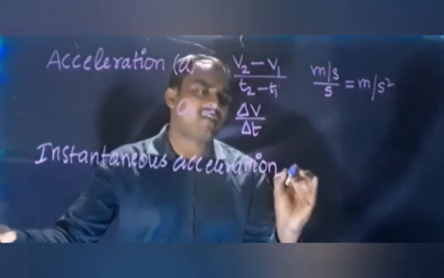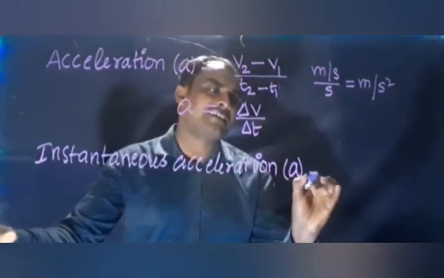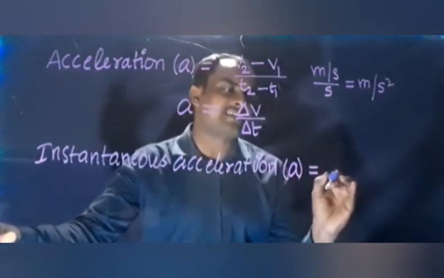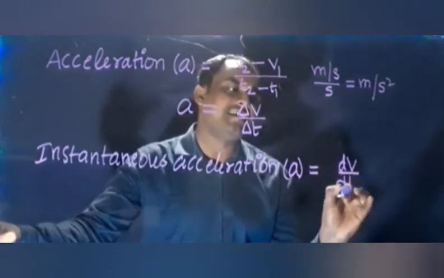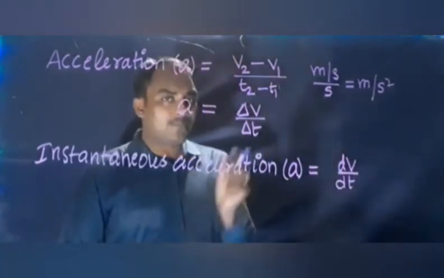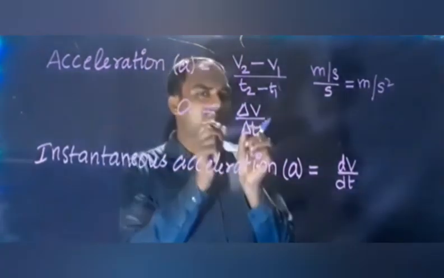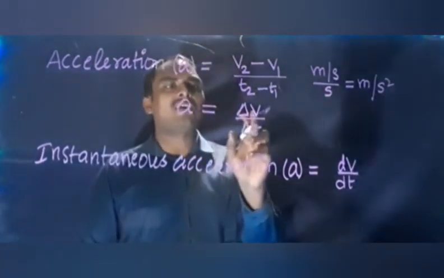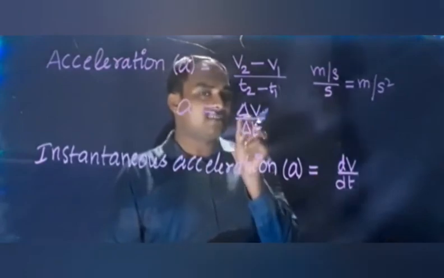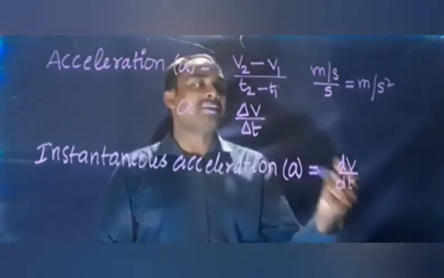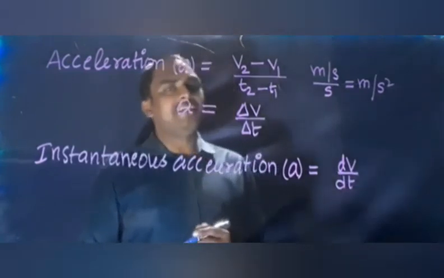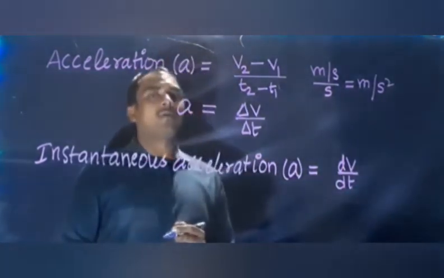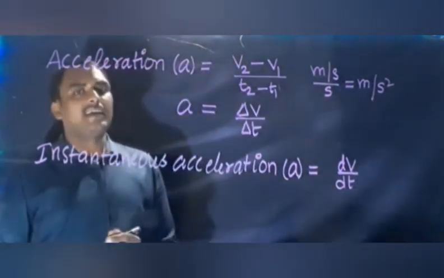So we write the change in velocity as dv divided by dt, because at a particular point the change in velocity will be very small. So delta v will be very small. When there is a small change, we can write dv, and a small time interval can be written dt. So dv by dt is the formula for instantaneous acceleration.